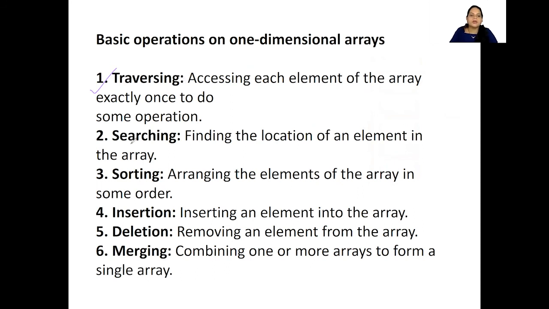Now, searching. What is searching? Finding the location of an element in an array. If we need to find a particular data item in an array, we use this operation, which is searching. Next is sorting. Sorting is arranging the elements in an array in either ascending or descending order.